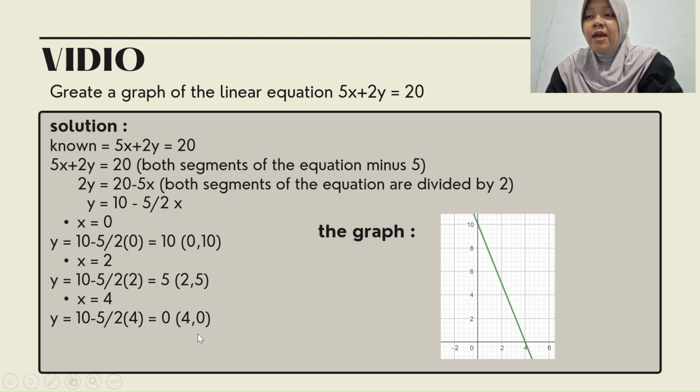Next, we have 3 coordinates, and this is the graph from the question and the coordinates. This is 0, 10. This is 4, 0.